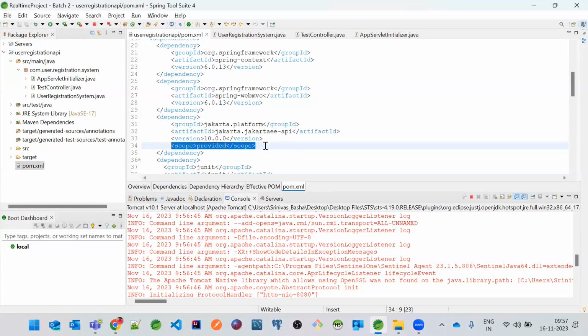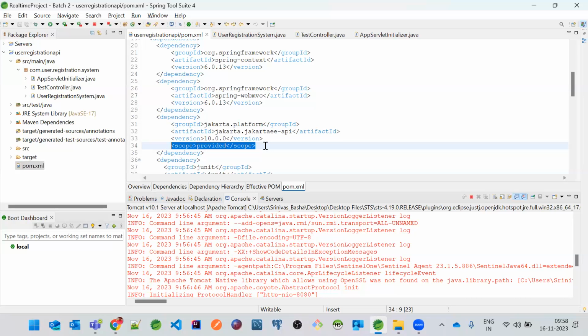Provided means, hey Jakarta, I'm running on a Tomcat server. Please provide the respective classes to the Tomcat server so that it can start successfully. Otherwise, the request will not be served. If you are getting any issues, the end user request will not be served, right?